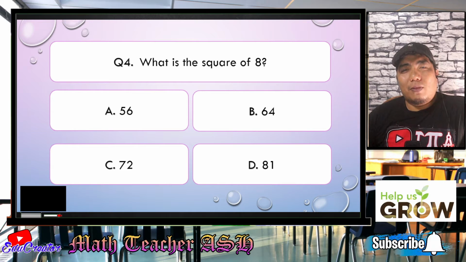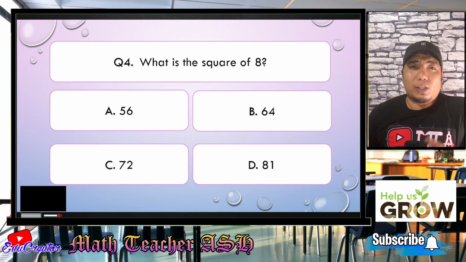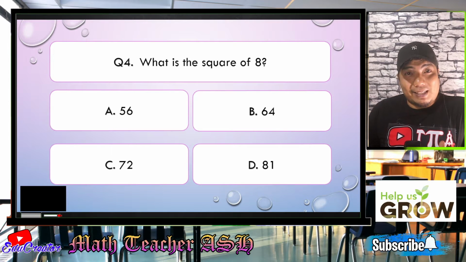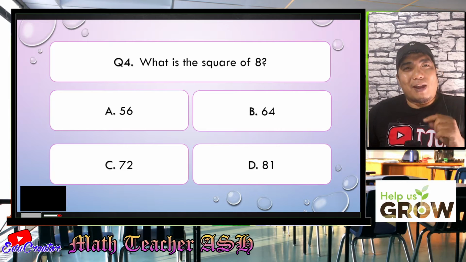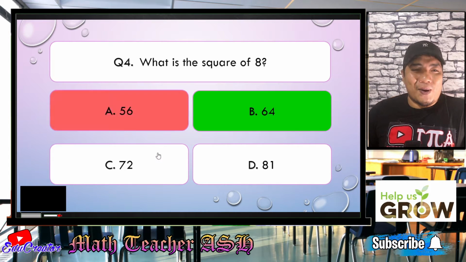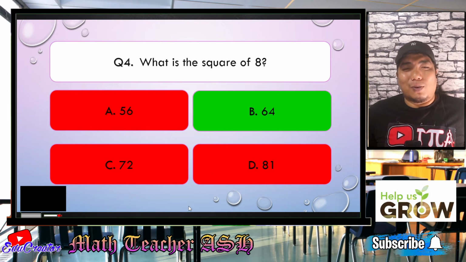Alright, my dear math learners, for this question, what you need to do is just multiply 8 by itself, because when we say square, it means 8 to the power of 2, or 8 squared. That means multiply it by itself. So 8 times 8. What is the result if we multiply 8 times 8? Very good, my dear math learners. The answer is 64. Easy, right? Very easy. Now let us go to question number 5.